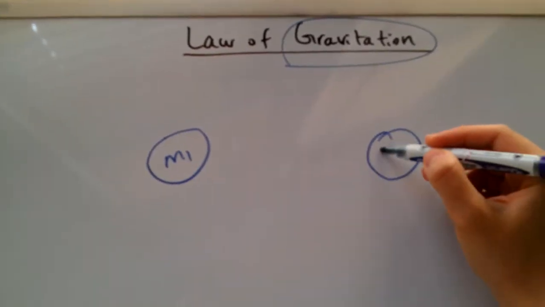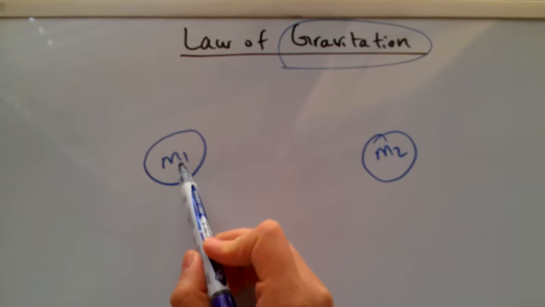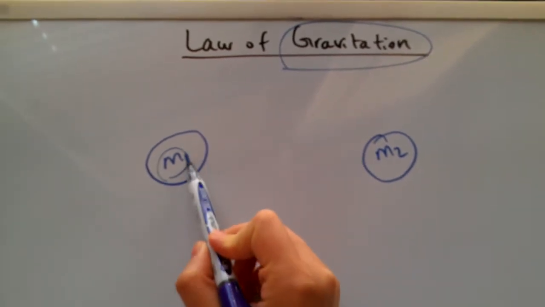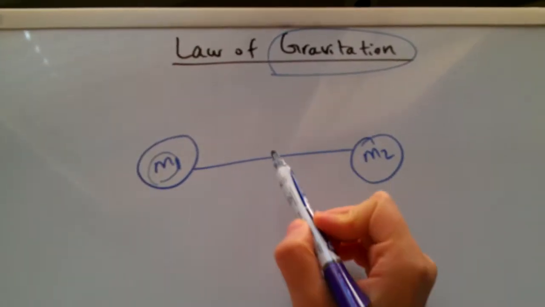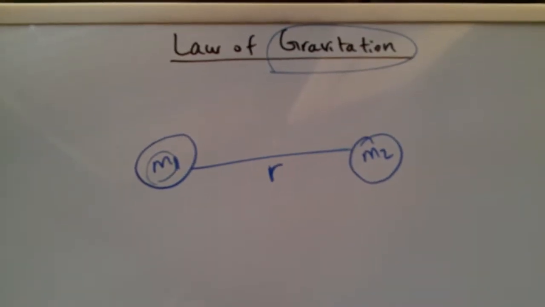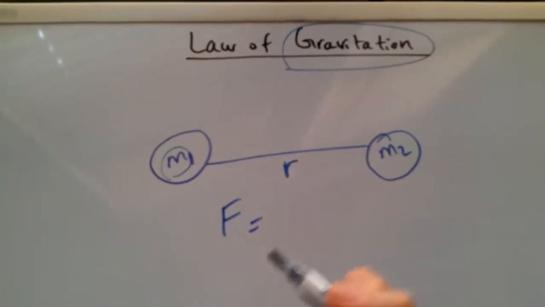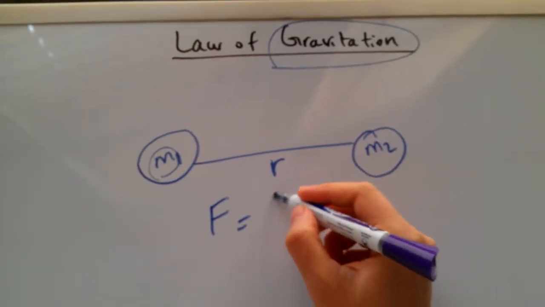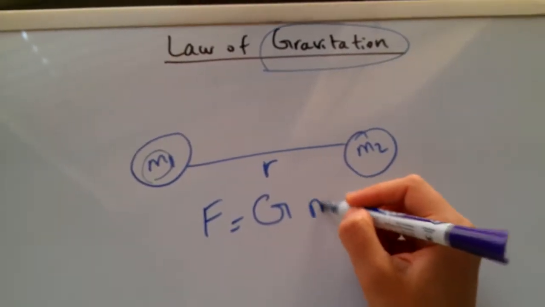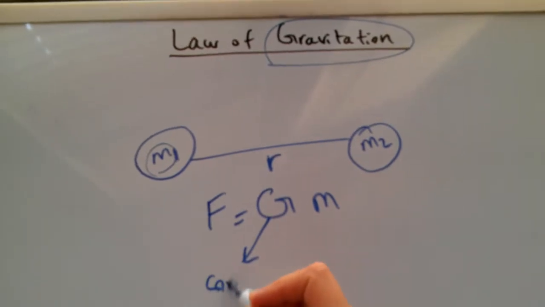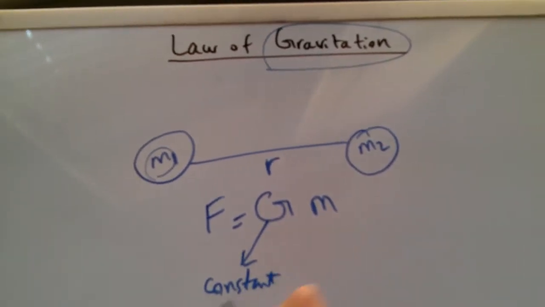So all objects with mass m attract one another if they are r meters away from each other. The force of gravitation, this attractive force, is given by G, a constant, and I'll tell you what that number is.